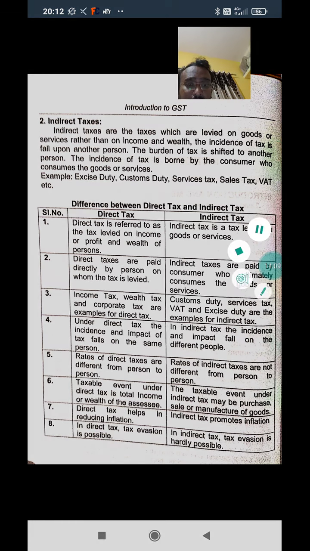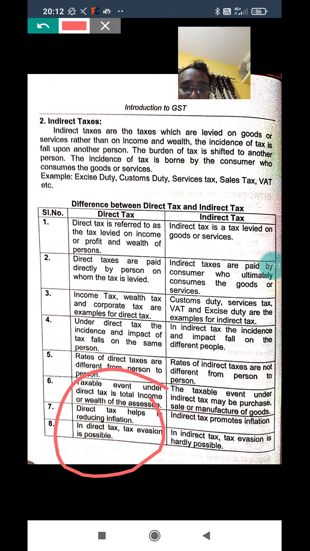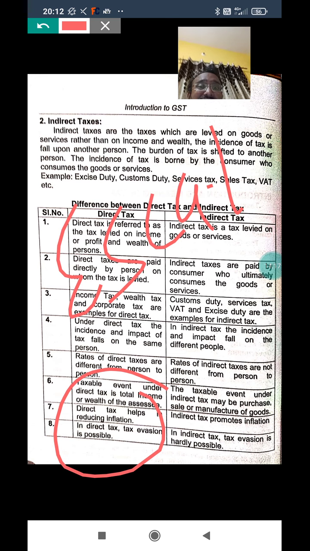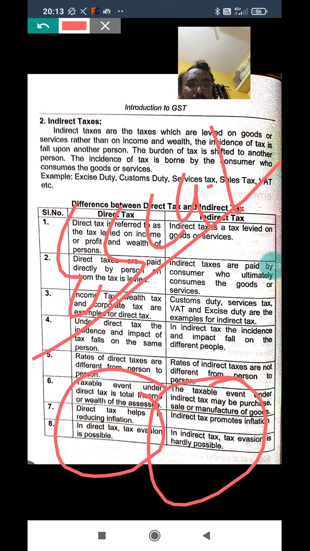Then in direct tax, tax evasion is possible. What is tax evasion? Escapism. In case of direct tax, we can escape the tax. In case of indirect tax, tax evasion is not possible.